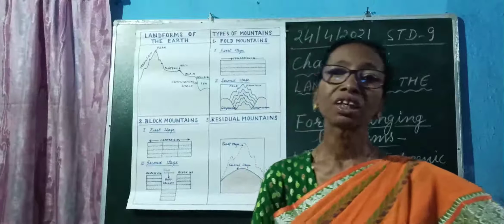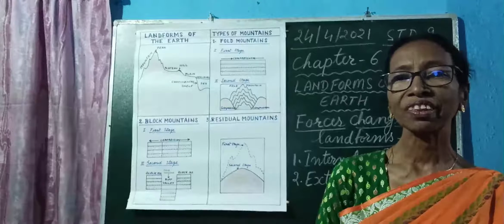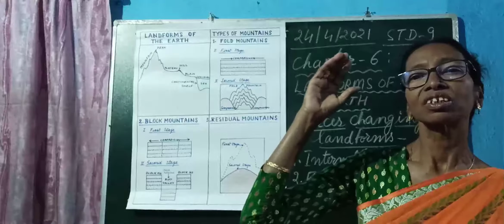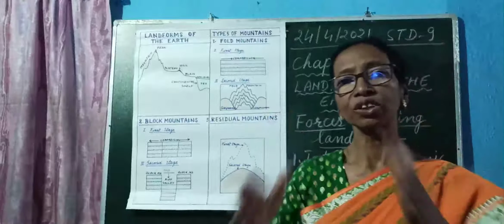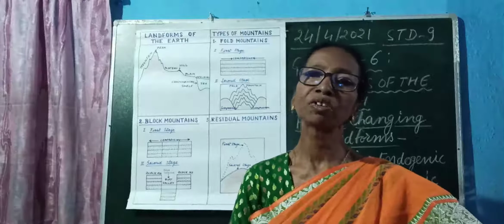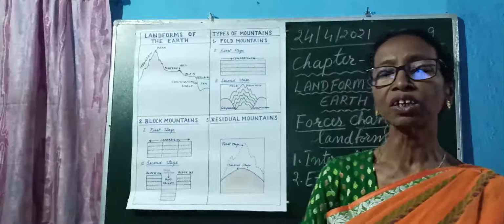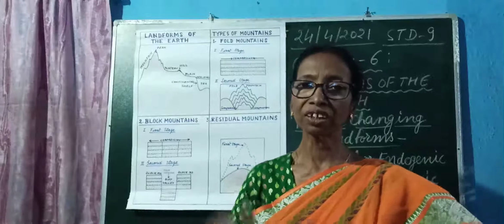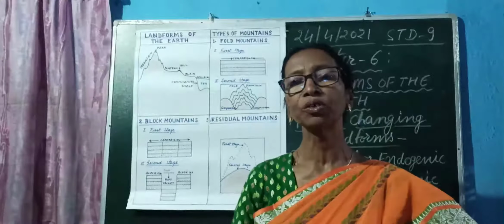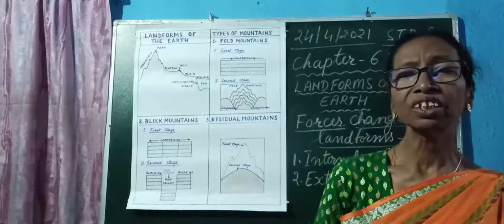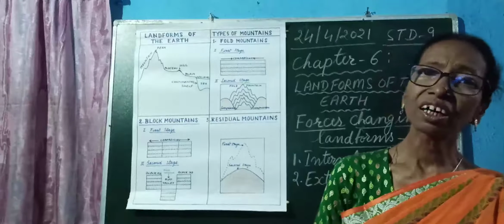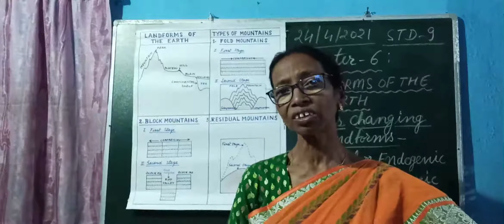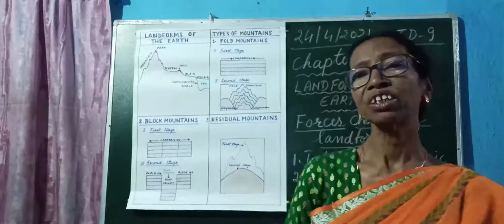In shape, young fold mountains have high, conical peaks and steep sides, but old fold mountains have a dome-shaped top and gentle slopes, not steep slopes. So they are formed in different periods, and they are different in size and in shape.